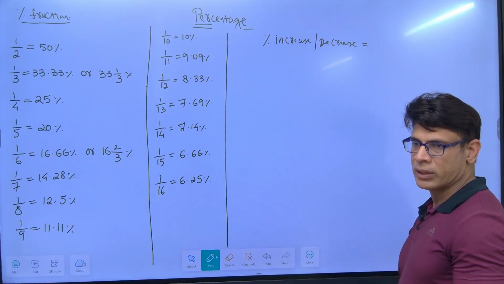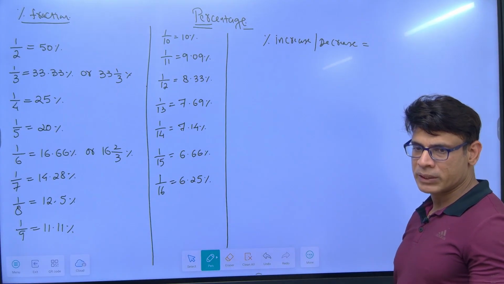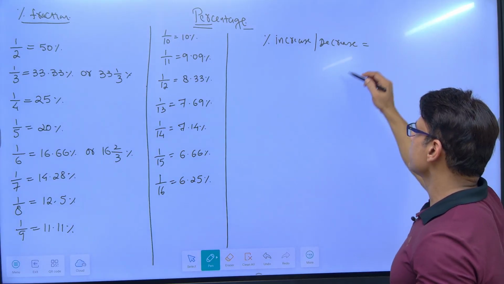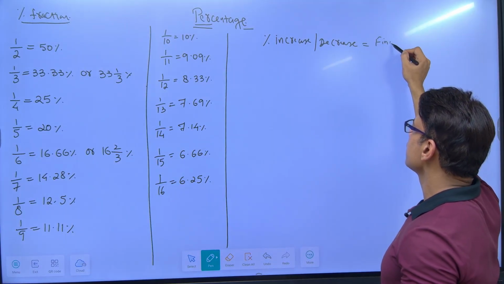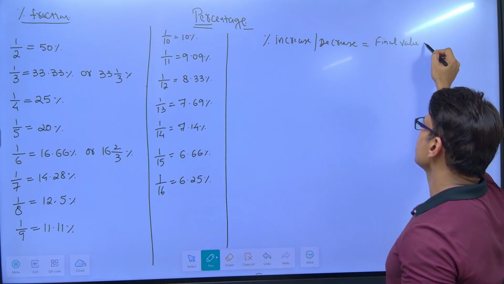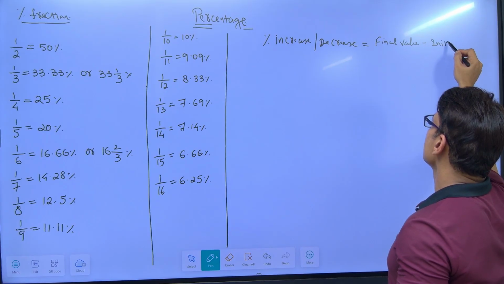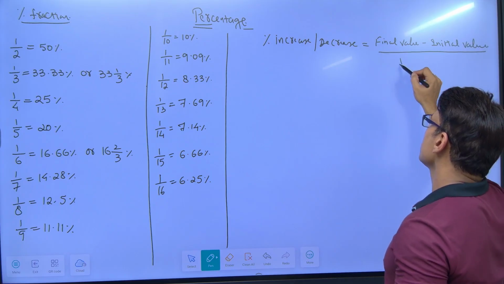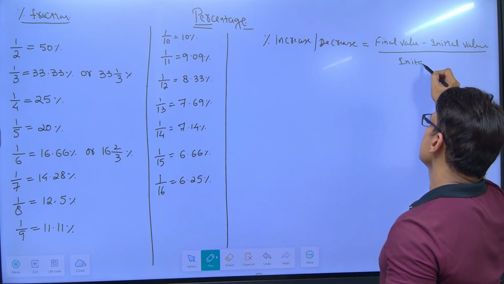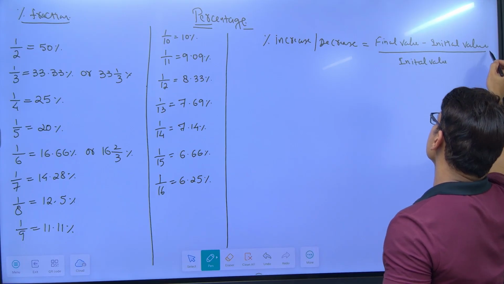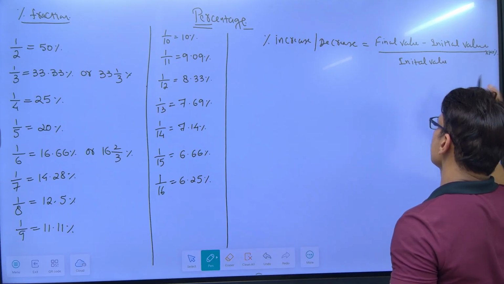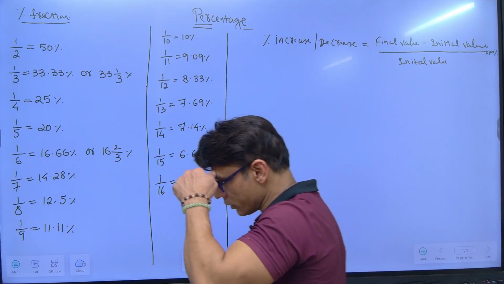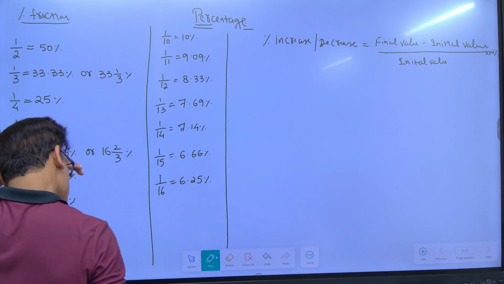To find out if a value has increased by how much percentage or decreased by how much percentage, the formula is: final value minus initial value, upon initial value, into 100 with the sign of percentage. That is how you find out percentage increase or decrease.